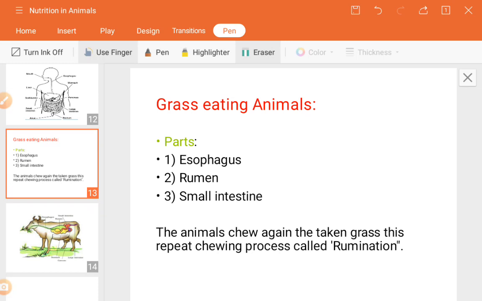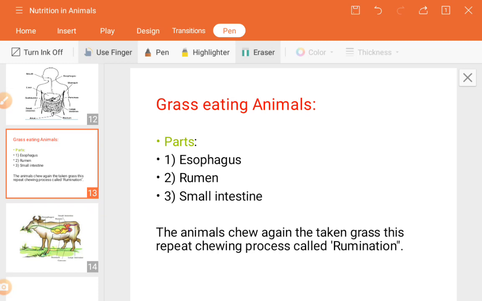Again, whenever they sit in a region or area, at that time they bring that food back inside the mouth and chew it. That process, in a simple word, is known as rumination. The animal chews again the taken grass. This repeat chewing process is known as rumination.